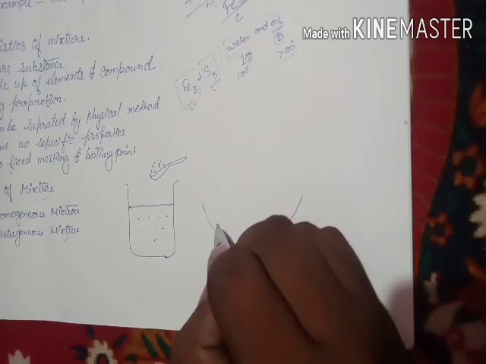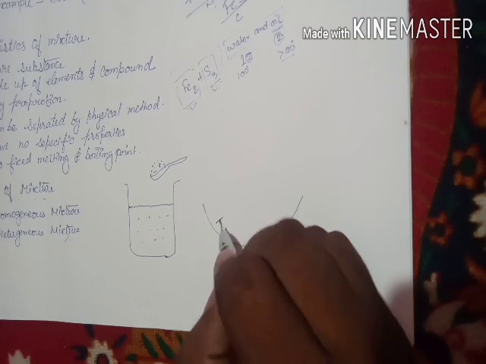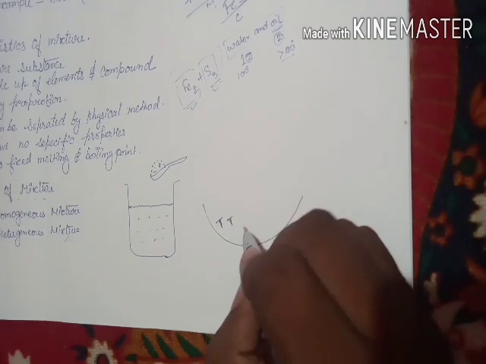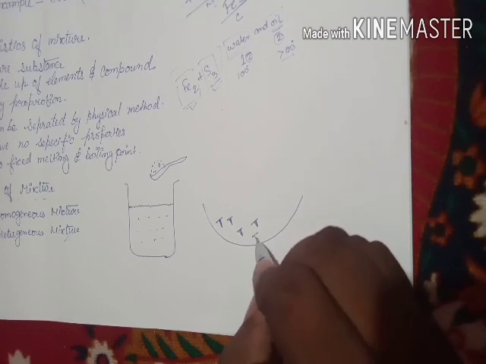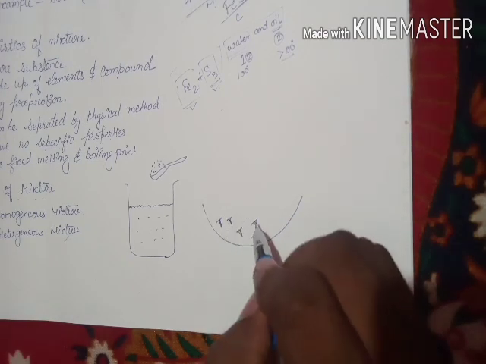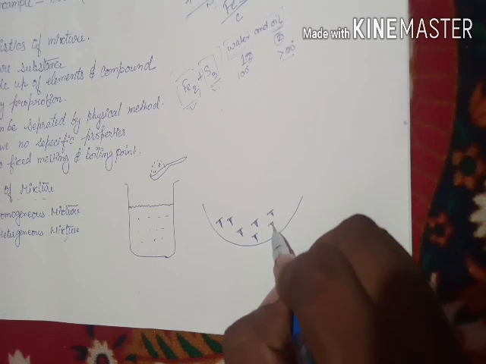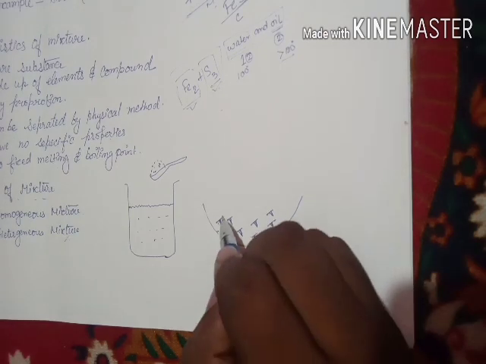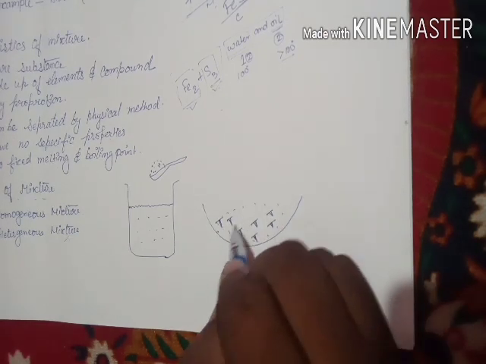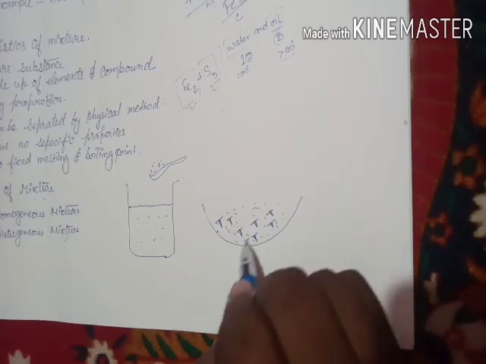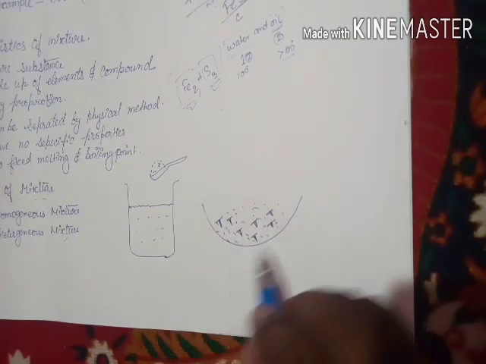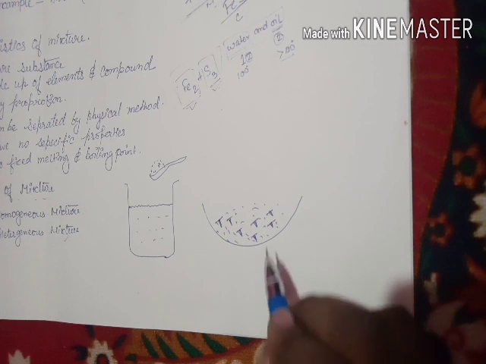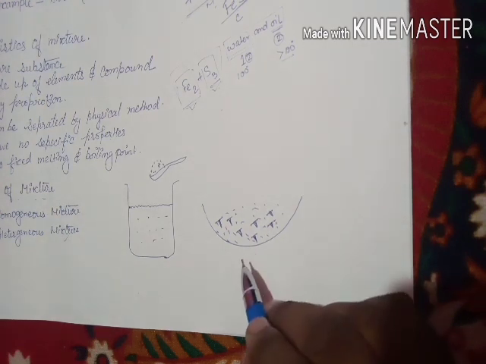Now for the example of a heterogeneous mixture, we take a bowl and we fill this bowl with iron pins. On top of that, we mix the talcum powder that is available in our home. Does the iron pin dissolve in the talcum powder?